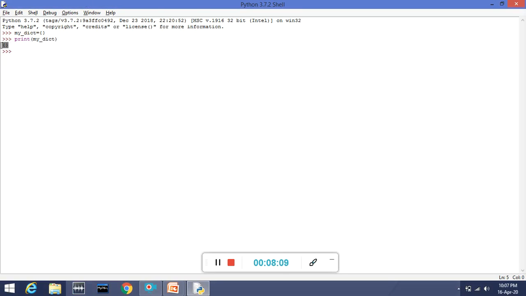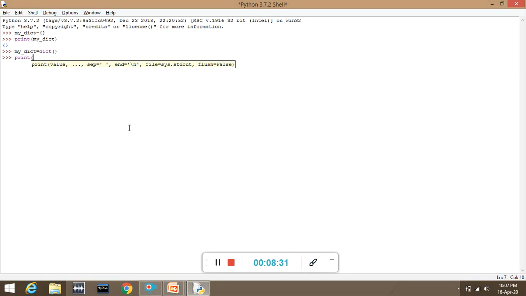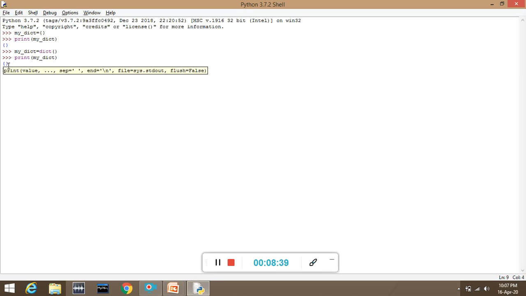Yes, here it is. Now another way to create an empty dictionary, as I told you: first of all we will write the dictionary name, which is mydict, equals to, and we can use the dict function. So I will write the function name and empty brackets. Done. Now to print it we just have to write the print function, and in it we will write our dictionary name. Press enter. You can see the same output. So either you can use this method or you can use this method.